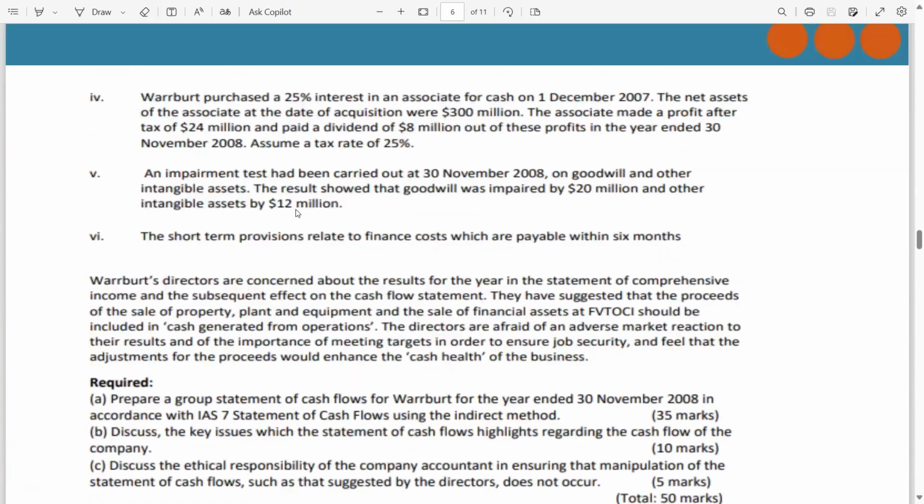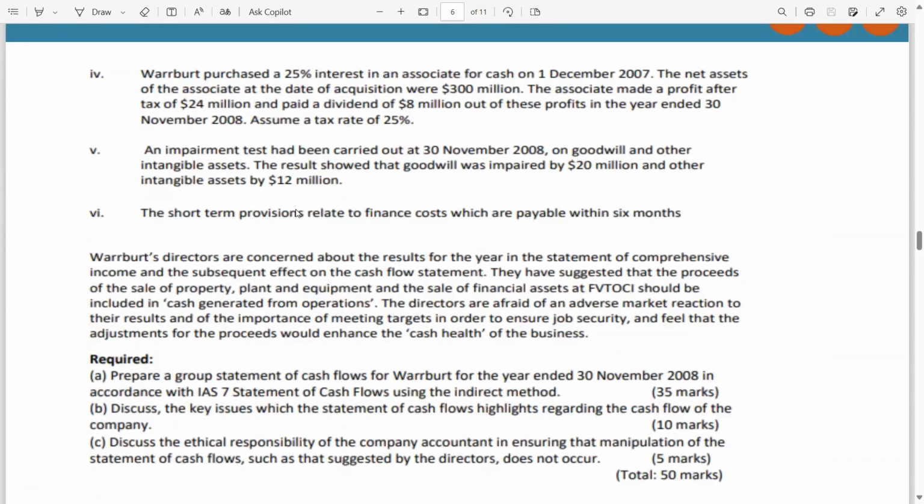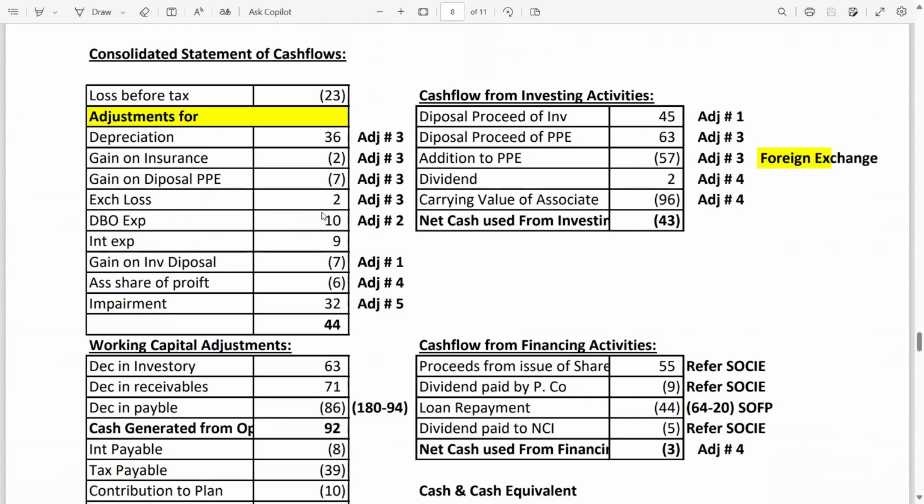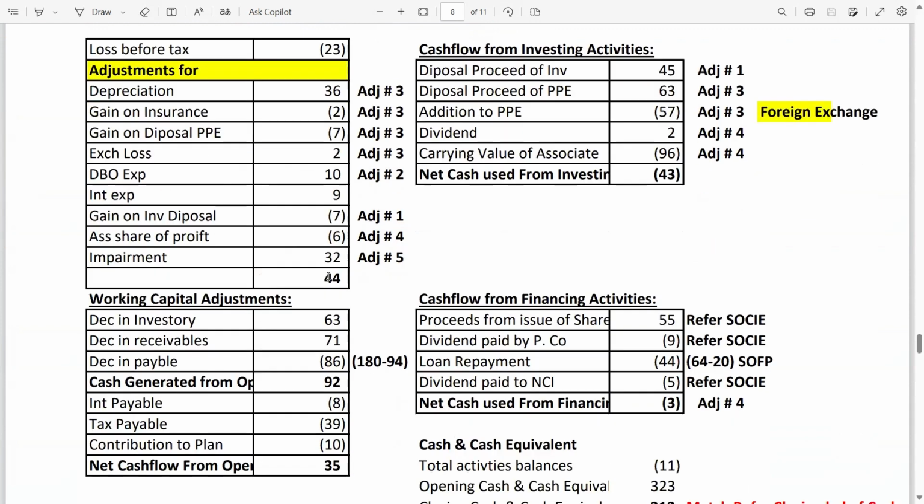Look, 20 plus 12 million, so 20 plus 12 is 32. The sum of all these is 44. Once you add 23, 36, 2, 7, 2, 10, 9, 7, 6, 32, the total would be 44.